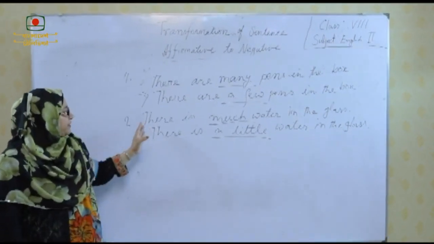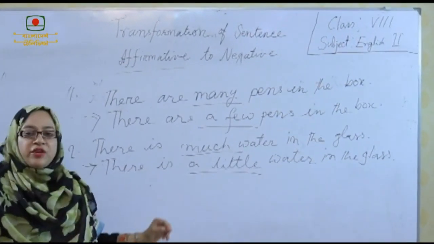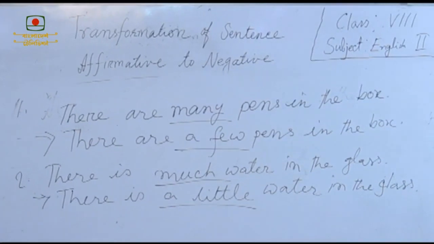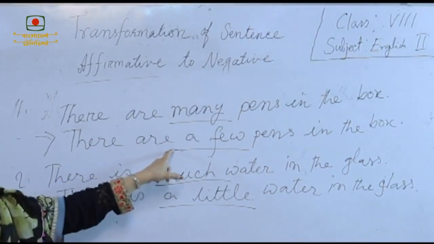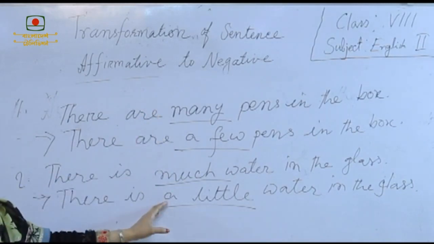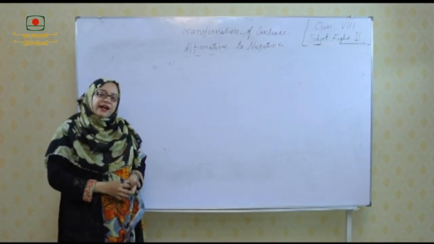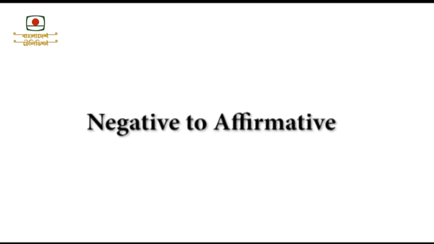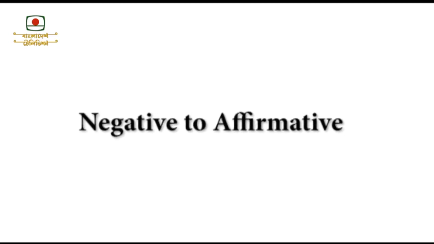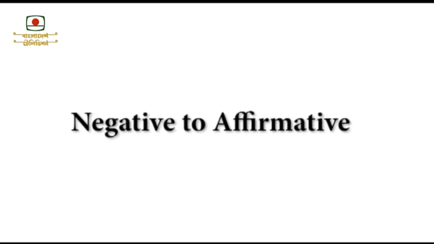The negative form of this sentence is there is a little water in the glass. So, we see that we use a few instead of many and a little instead of much when we turn it into negative.